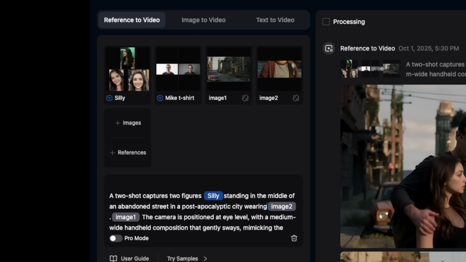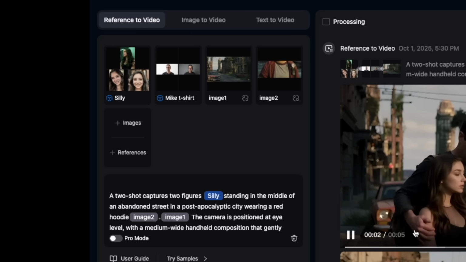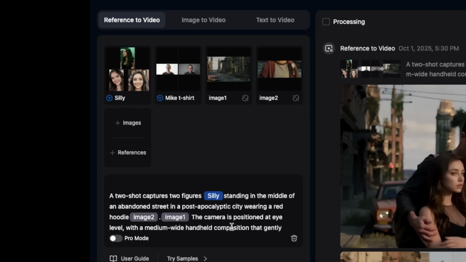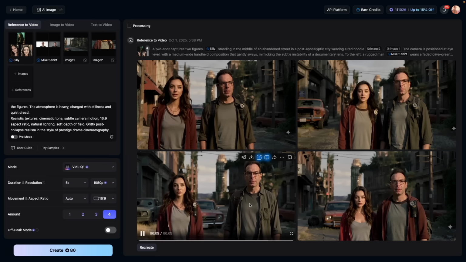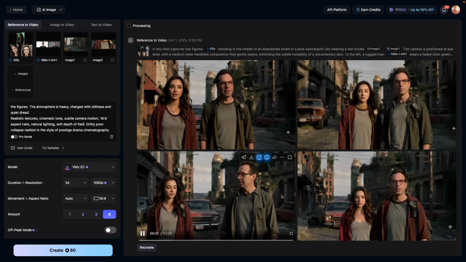So I'm just going to say wearing a red hoodie, and I'm going to use this red hoodie again. So we've got her and me in this scene. She's wearing this. I'm described in what I'm wearing in the prompt. Let's see how this turns out now. All right, so this is much better, right? This looks great. I even got some sweat there. Must be warm in the Pacific Northwest. I feel like I did something wrong.